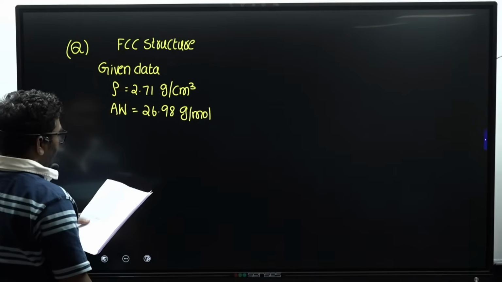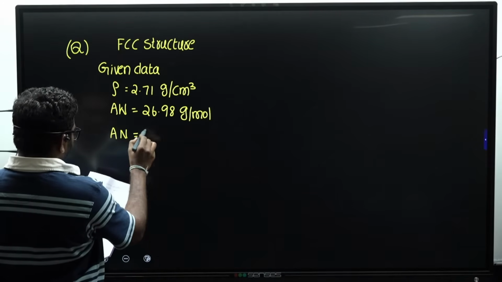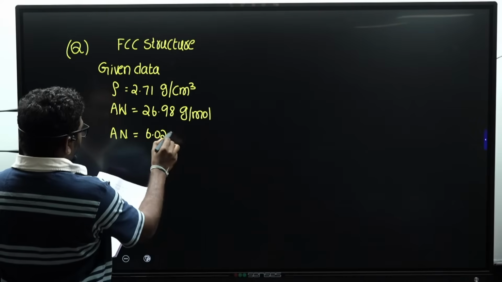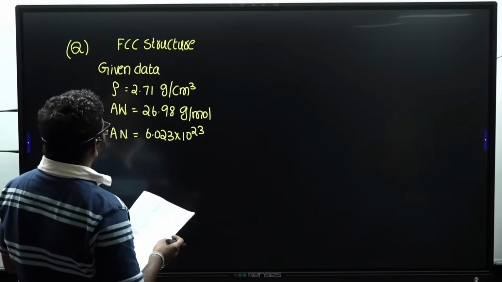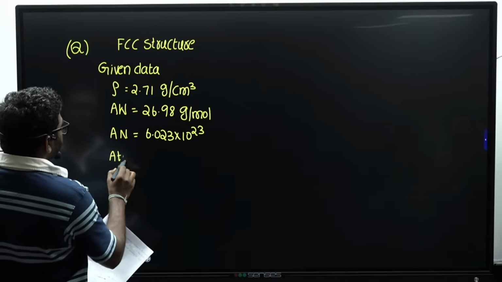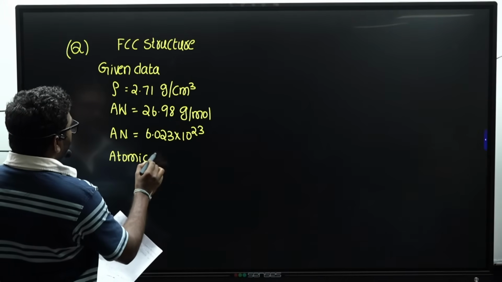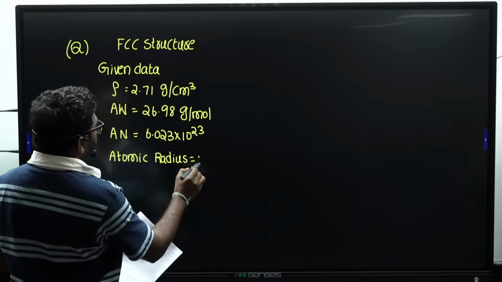Atomic weight is 26.98 grams per mole, and Avogadro's number is given, that is 6.023 into 10 power 23. This is the data given. From this data, they are asking the atomic radius.